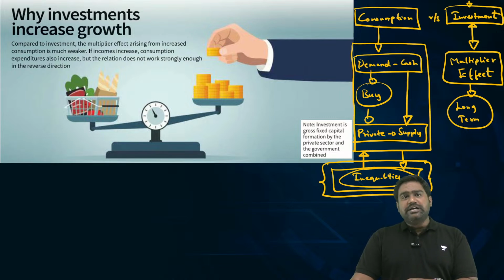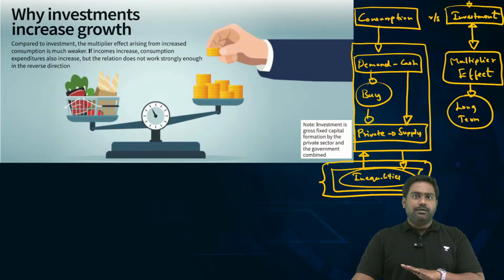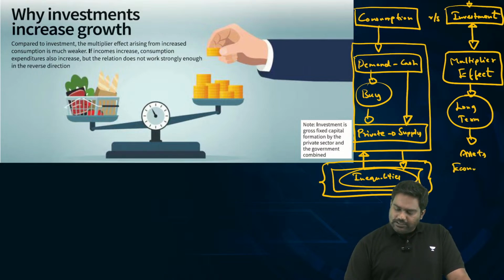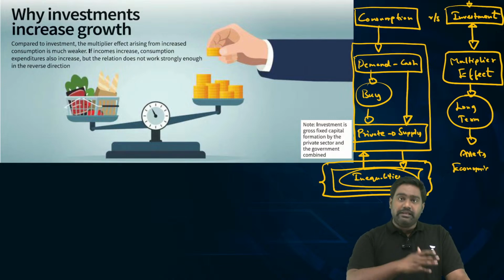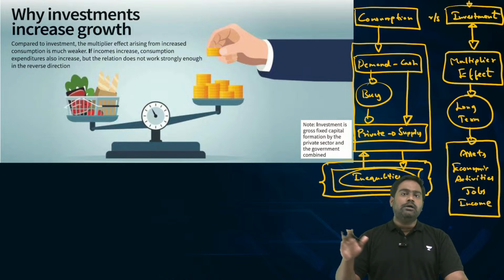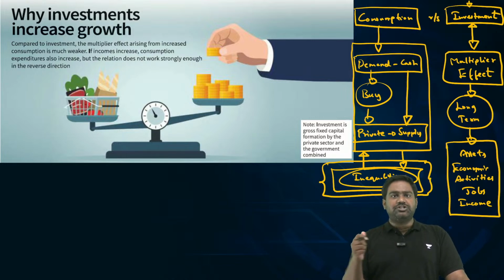And you also notice that per capita income will stagnate. Per capita income will not really jump when you just focus on a consumption-led model for your economic growth. Whereas the investment-led growth model will create long-term assets. It will have the multiplier effect, generating multiple economic activities. Several ancillary related economic activities get triggered, creating real jobs for the people, genuinely increasing income across the board. Incomes will go up for people, not just for the rich and the upper class and the middle class, but even for the poor and the lower classes.